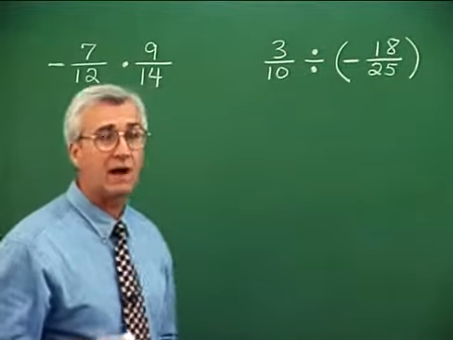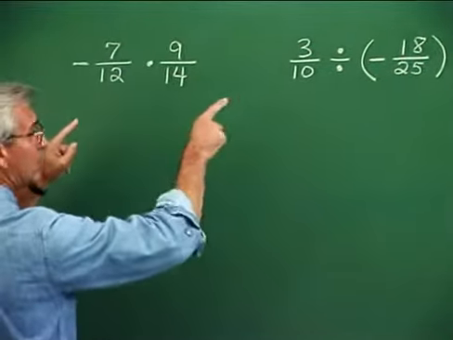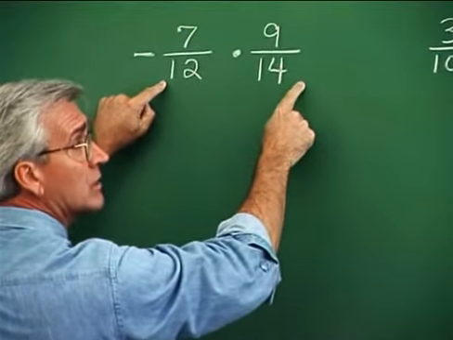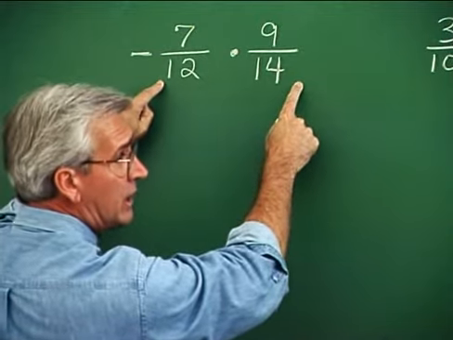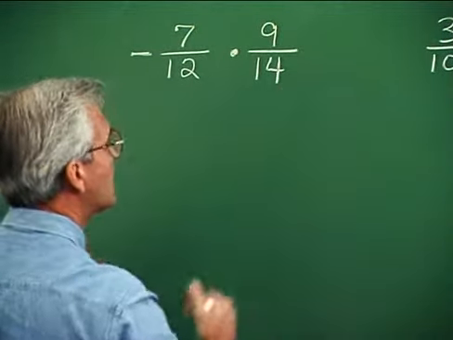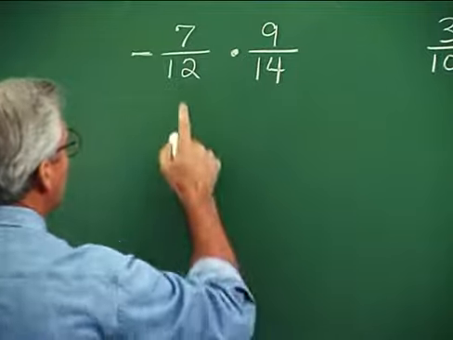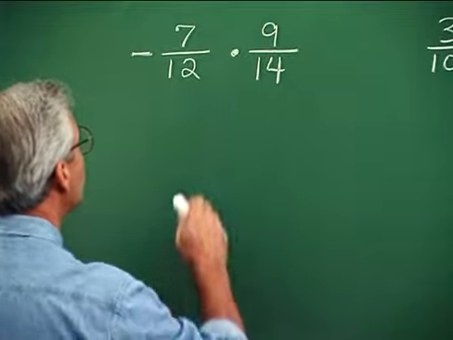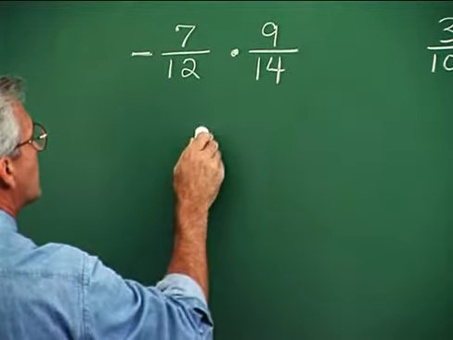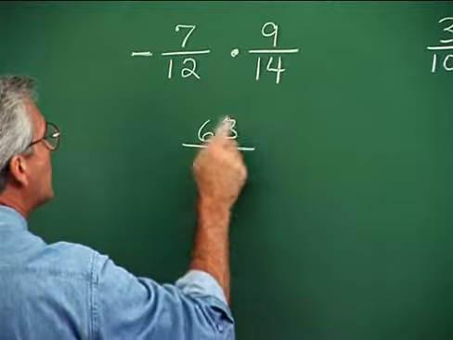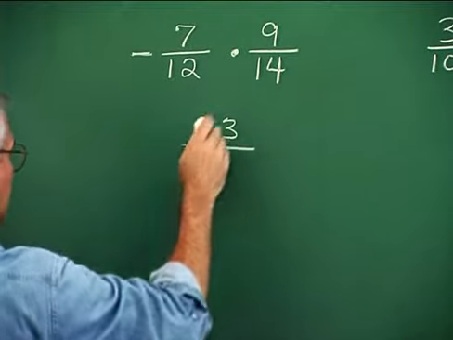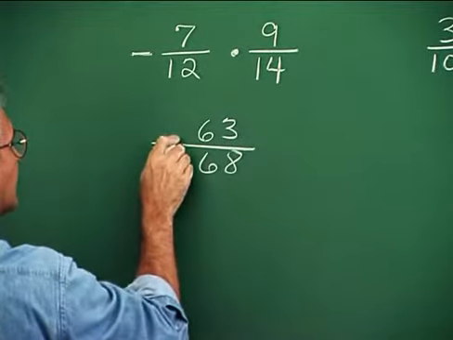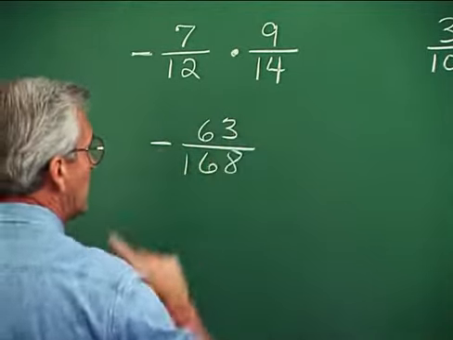Recall that when you multiply fractions, you fundamentally multiply straight across. You multiply numerators times numerators and denominators times denominators. And a nice shortcut here, to save a little time sometimes, is to look for cancellation opportunities. Well, here, if we're multiplying straight across and we do not take advantage of the cancellation opportunity, then it would be 7 times 9, 63. And it would be 12 times 14, which is 168. And negative times positive is negative.